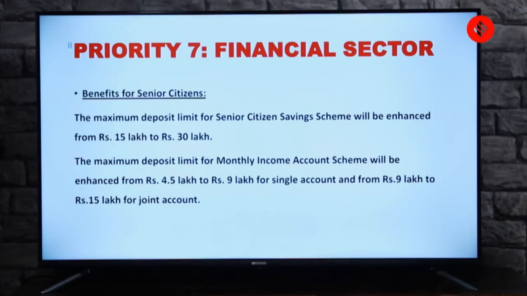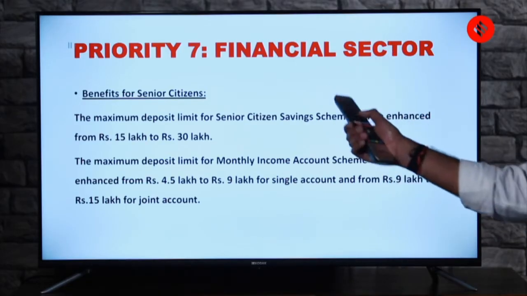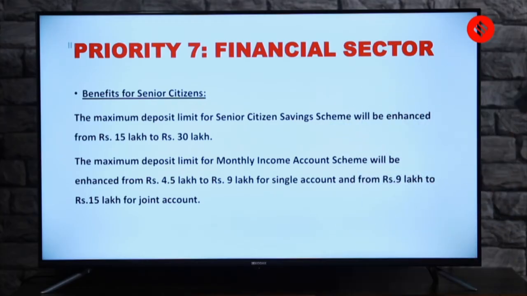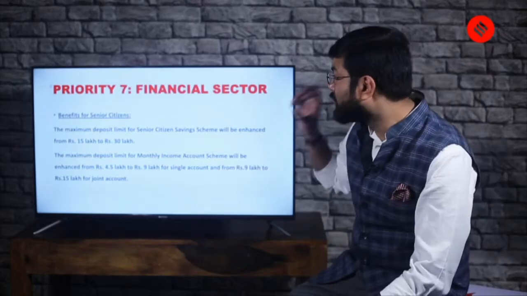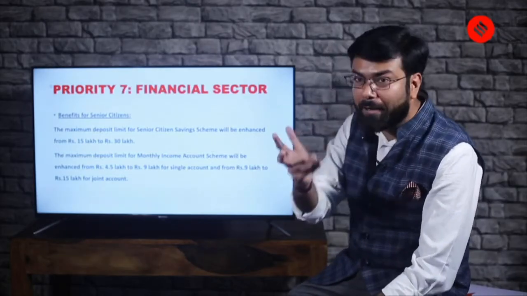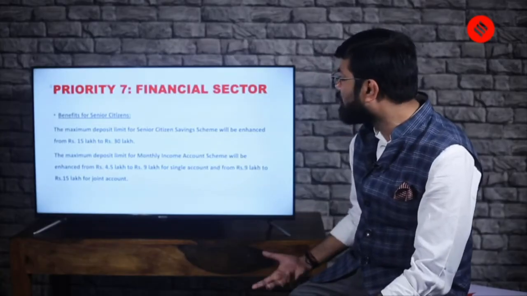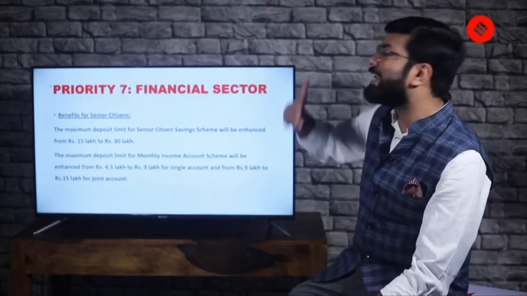Then, when we talked about women, we will talk about senior citizens also. So the vulnerable section, the budget touches some aspects there. So benefits for senior citizen: the maximum deposit limit of senior citizen savings scheme will be enhanced from 15 lakh to 30 lakh. Now, why am I stressing this? Because a complex question can be formed. This is not a very popular thing, but the question can be formed. The paper is difficult, that it is enhanced.